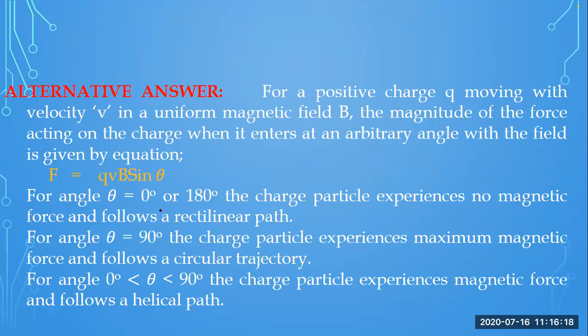no magnetic force and the charge follows the rectilinear path. If it enters at 90 degrees, it follows a circular trajectory. For an angle greater than 0 and less than 90, the charged particle experiences a magnetic force and it follows a helical path. So stepwise it is clear what will happen with the value of the angle when a charged particle moving with velocity v interferes with the magnetic field B.